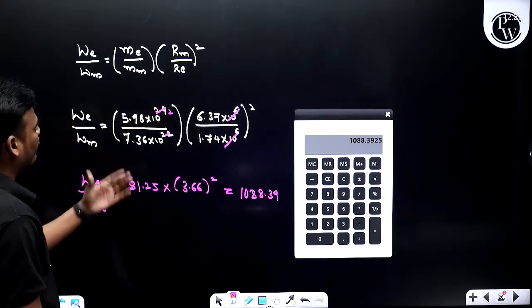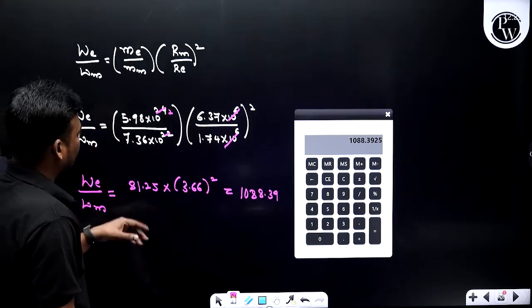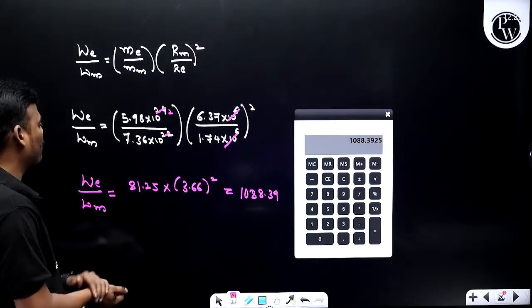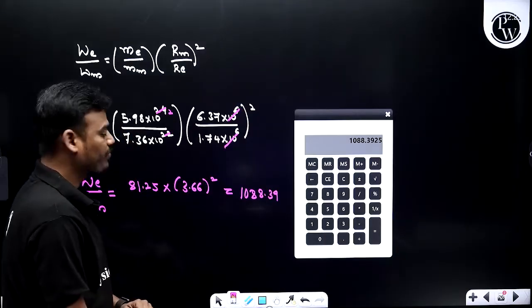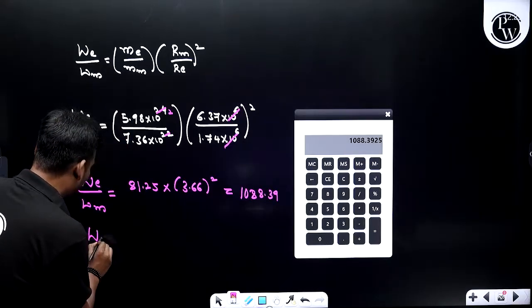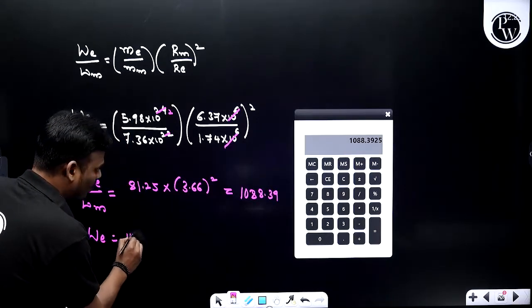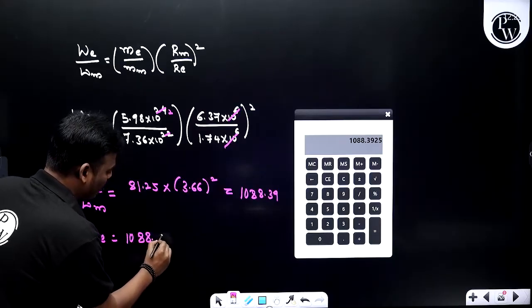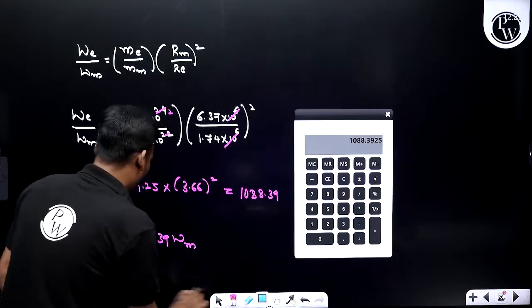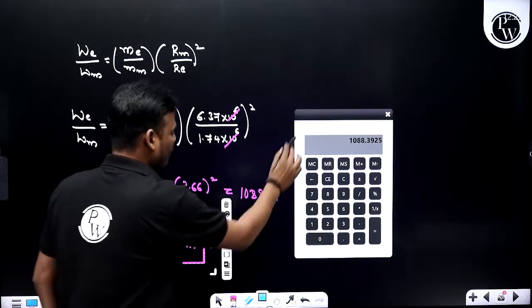Or else you can further simplify this by taking 5.98 as 6 and 7.36 as 7.35. So this is one way of writing. The weight on the Earth is 1088.39 times the weight of the body on the Moon. This is one way.